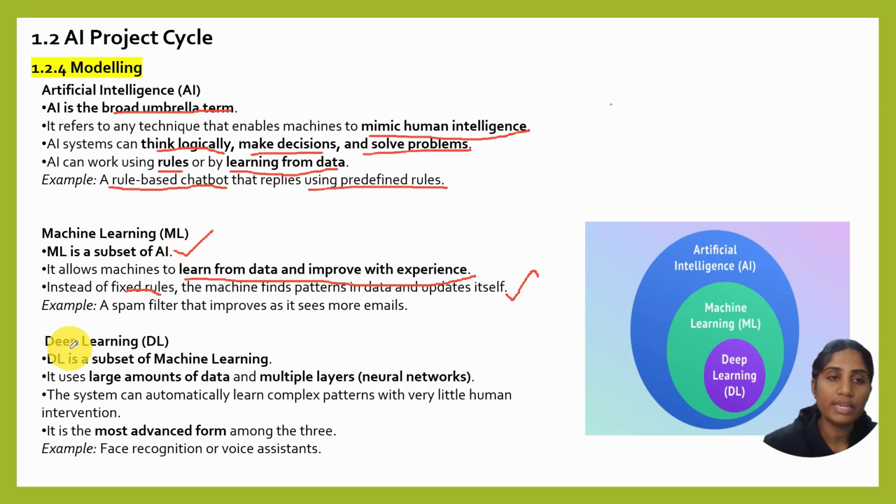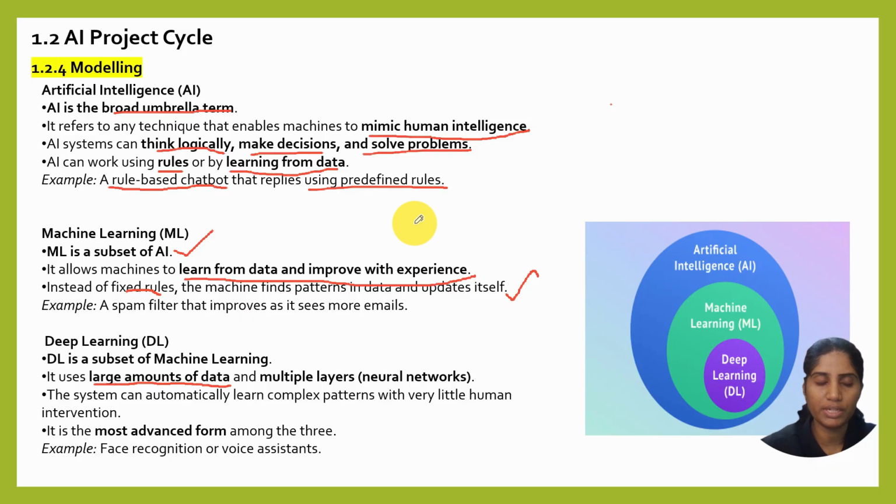And then inside machine learning, there is a topic called deep learning. Deep learning is a subset of machine learning. It uses a large amount of data and multiple layers. When we are dealing with a large amount of data, our rule based model will surely not work. We cannot set predefined rules for each and every situation.